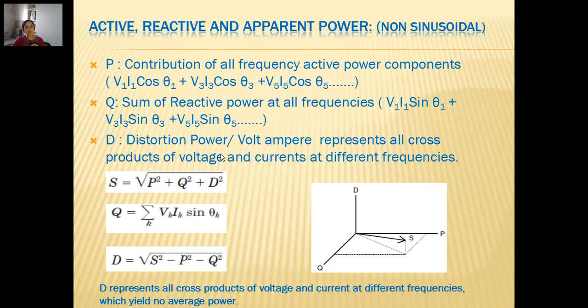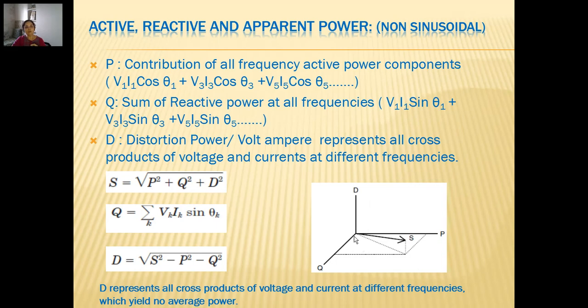Its calculation or measurement was not possible directly, but the formula which we have written now for apparent power appears to have the sum of P square plus Q square plus distortion power square, whole under root. Now when we take under root, it means that the distortion power is also having displacement like P and Q, with each other having 90 degrees displacement.